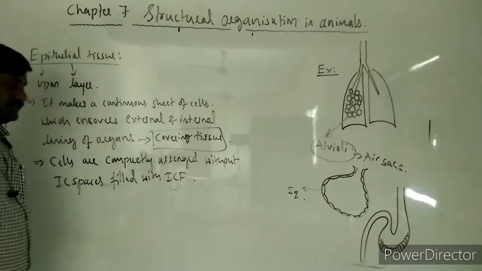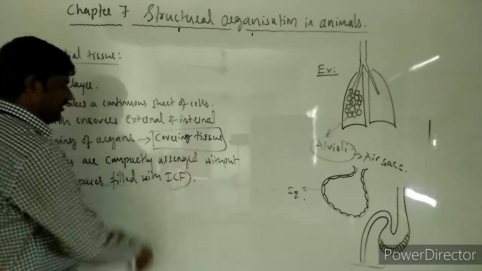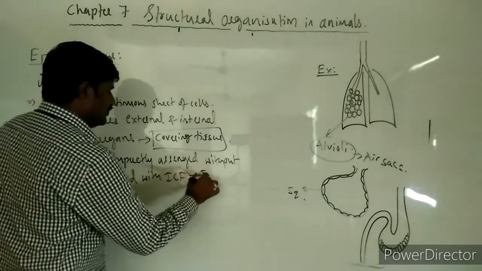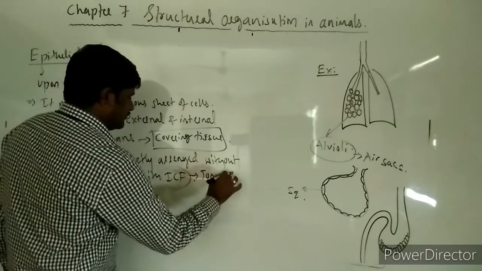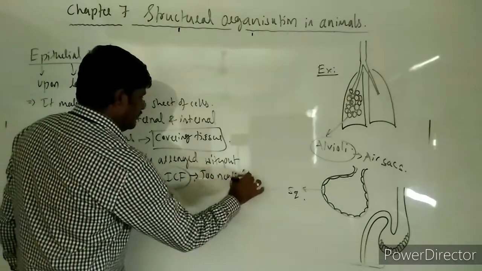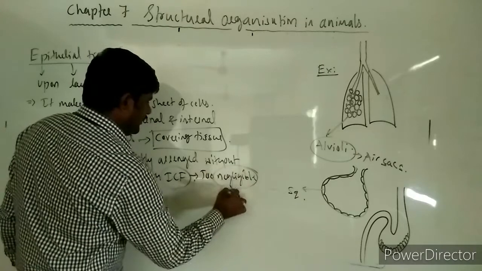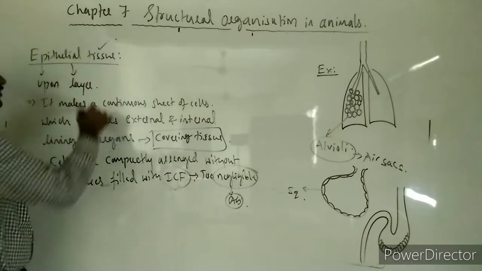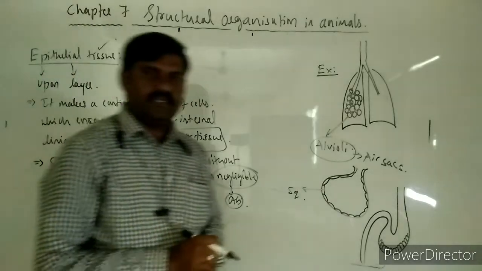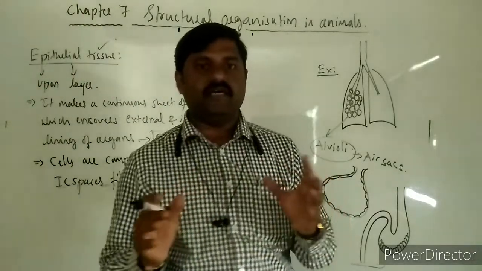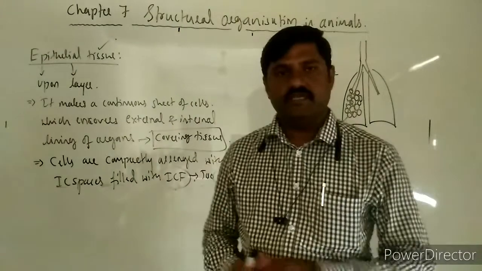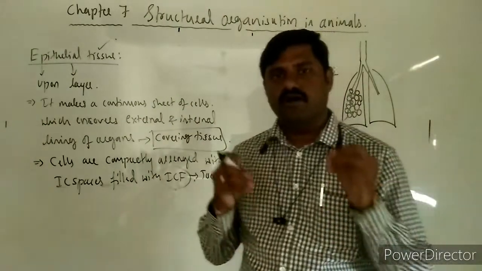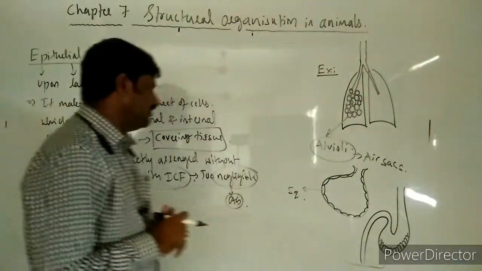So this intercellular fluid is negligible, or totally absent in this tissue, that is epithelial tissue.